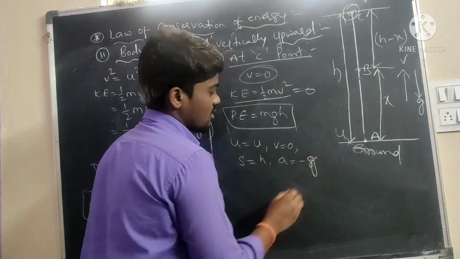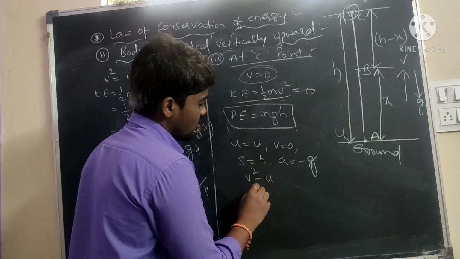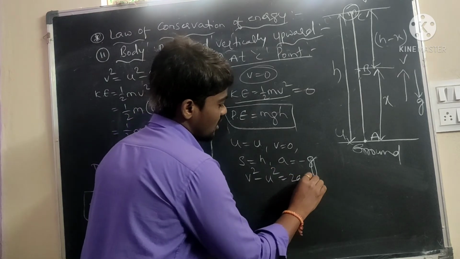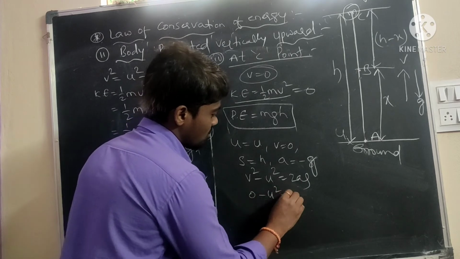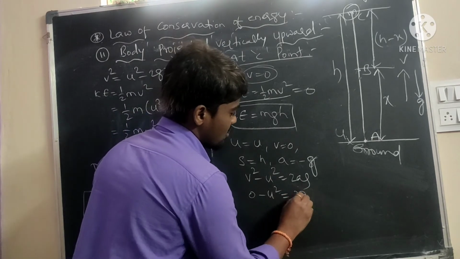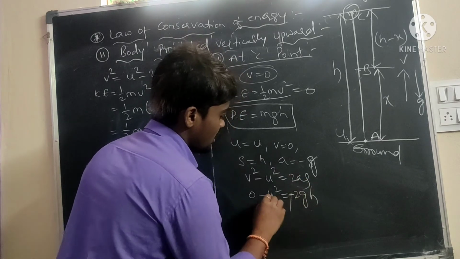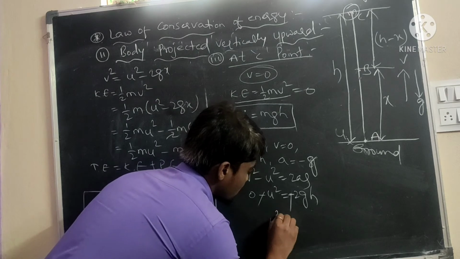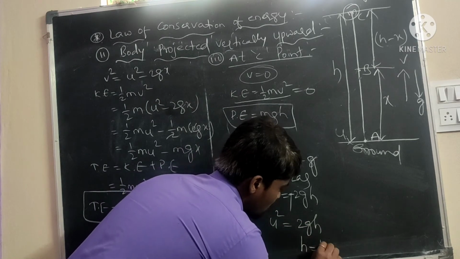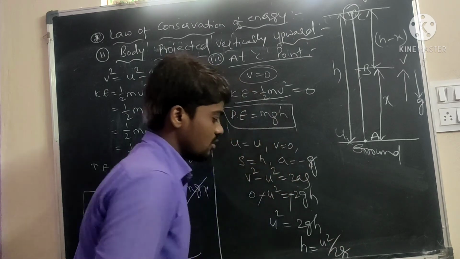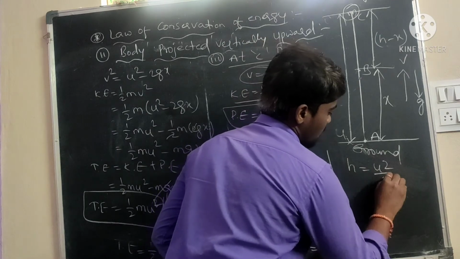Using the uniform acceleration equation v square minus u square is equal to 2as, with v equal to 0: minus u square is equal to 2 times minus g times h. The minuses cancel, so u square is equal to 2gh, and h is equal to u square by 2g.